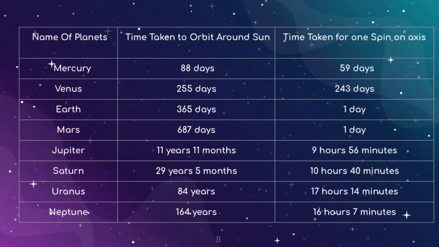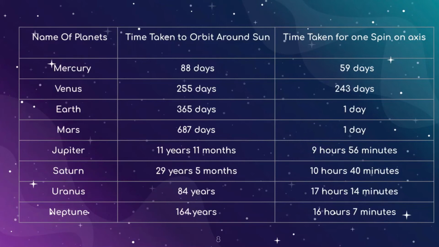And when we talk about Mars, it takes around 687 days to orbit around the sun, whereas it takes 1 day to spin on its axis. Now Jupiter takes 11 years 11 months to orbit around the sun, whereas it takes 9 hours 56 minutes to spin on its axis. And Saturn takes around 29 years 5 months to orbit around the sun, whereas it takes 10 hours 40 minutes to spin on its axis.